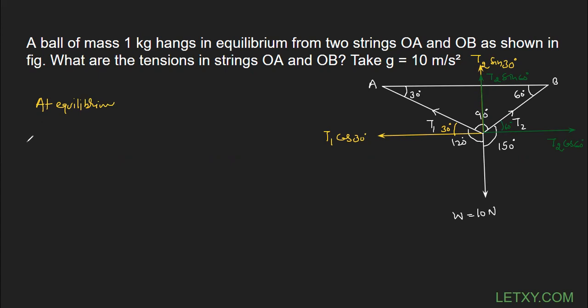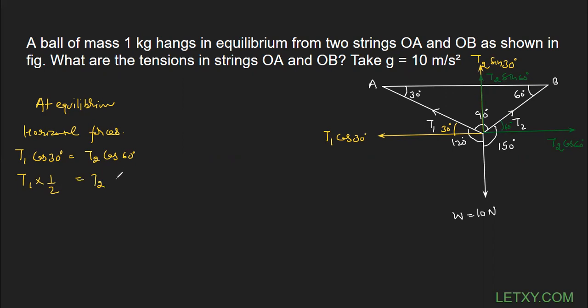First of all, I'm going to talk about the horizontal forces. So I can simply write down T1 cos 30 must be equal to T2 cos 60. Cos 30, we all know that cos 30 is having a value of 1 upon 2. Am I correct?